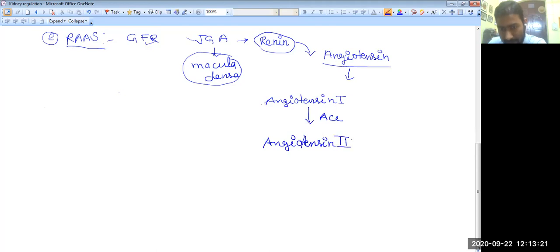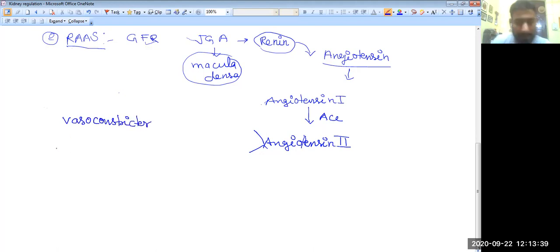Now this angiotensin II acts in two different ways. First, it acts as a vasoconstrictor.